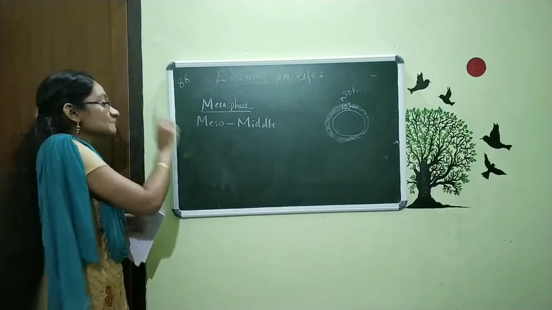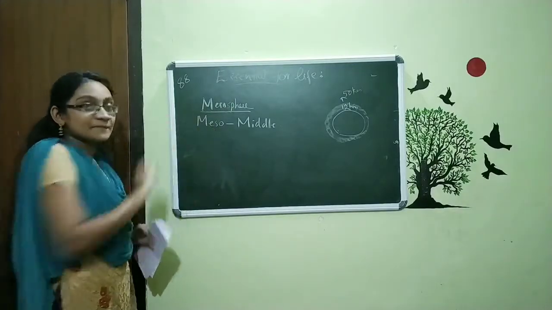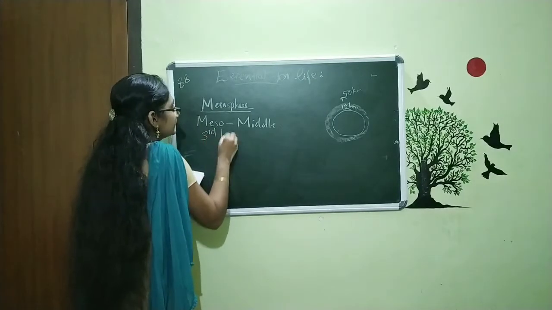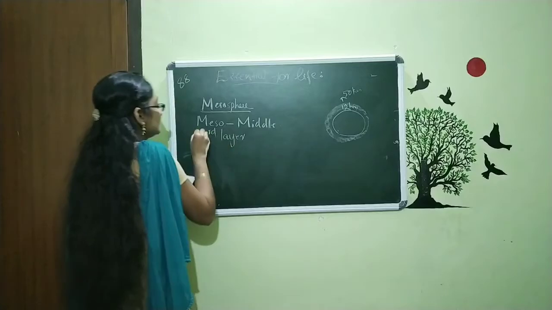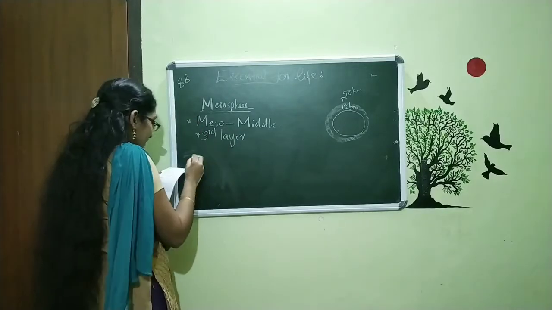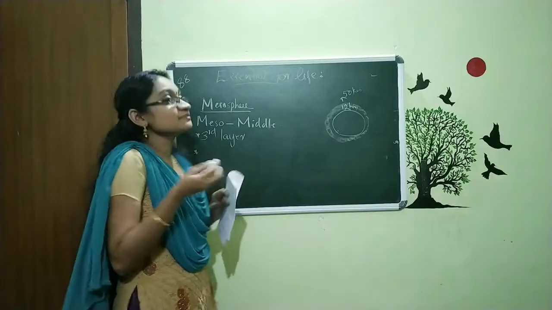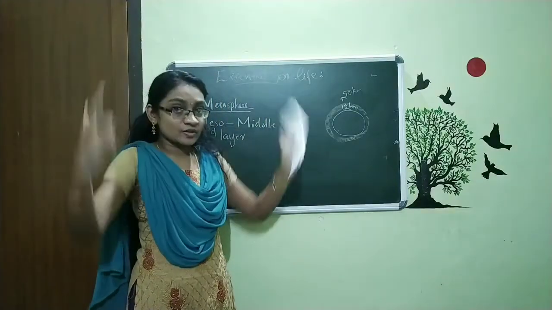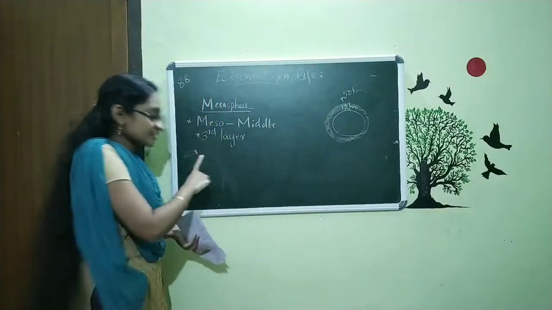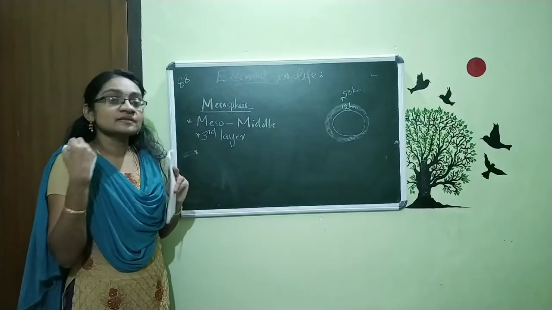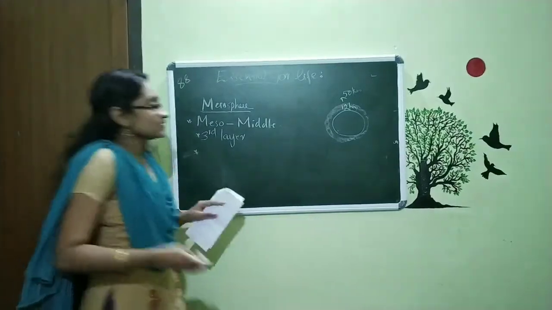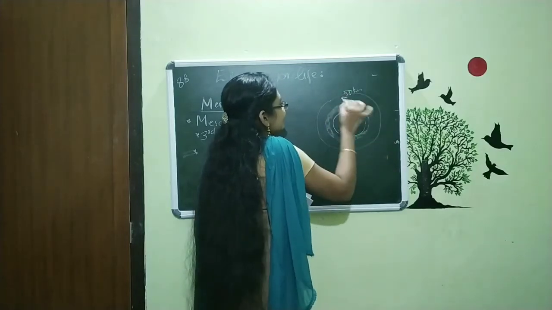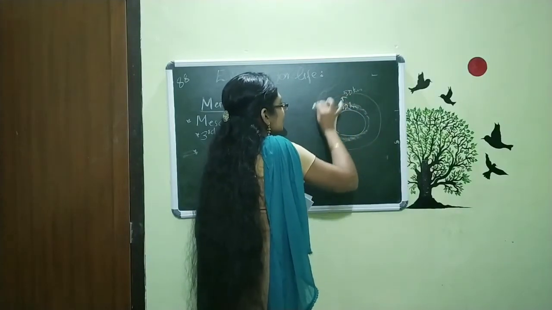So we can say this mesosphere is the middle layer, and it is the third layer. And here we can see some small rocks present, and they are rotating, and within this region those rocks are getting burned. That means this is our second layer and this is our third layer.